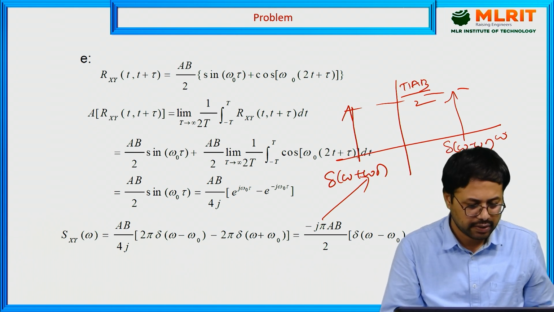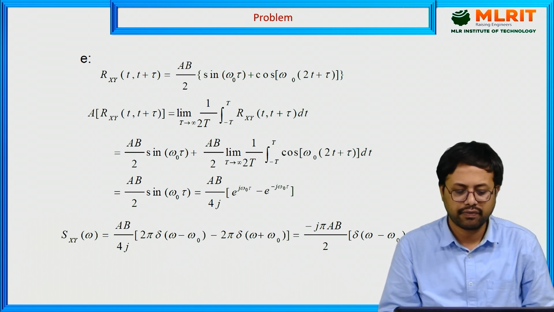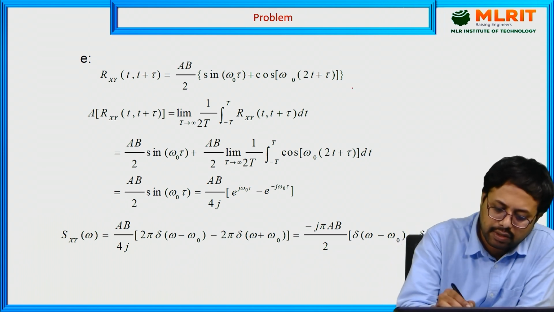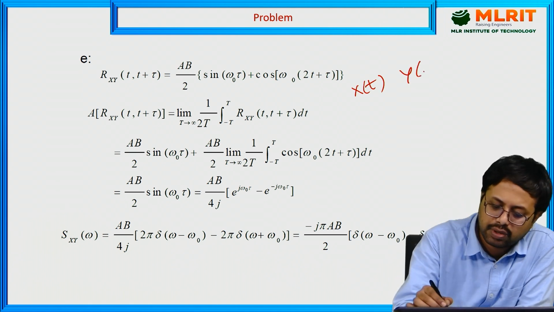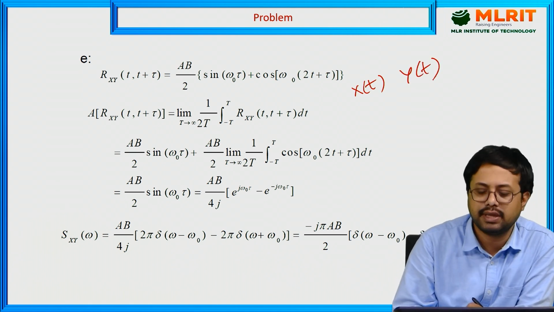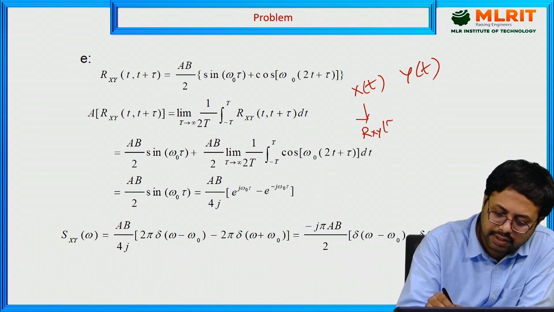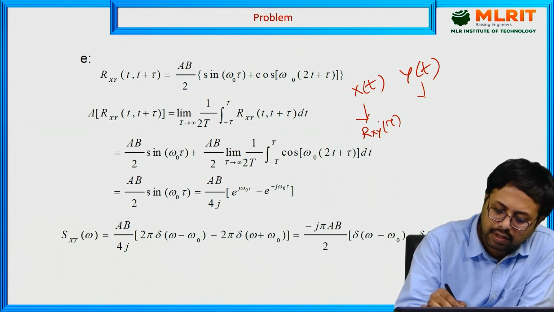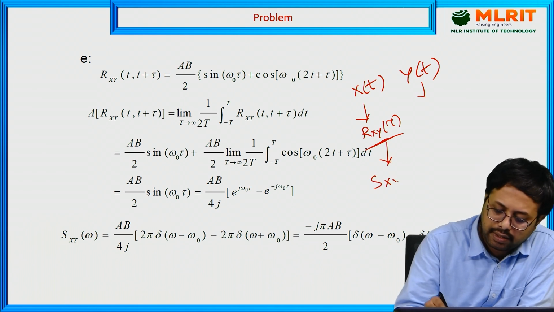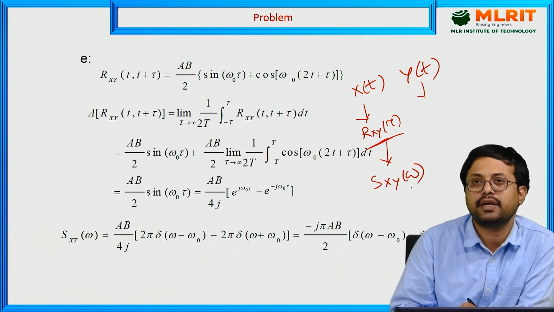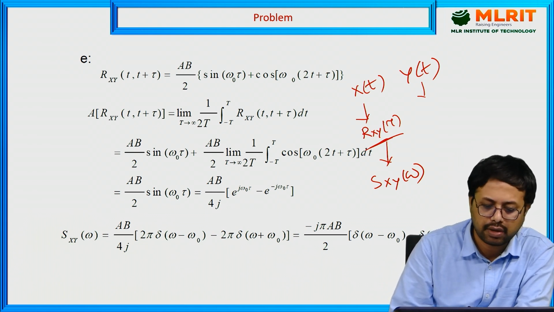They may give the signals in the form of x of t and y of t, two signals, two random processes. First you have to convert them into the cross correlation function. Then after converting that, you can apply the power spectral density. This is another method to solve it.